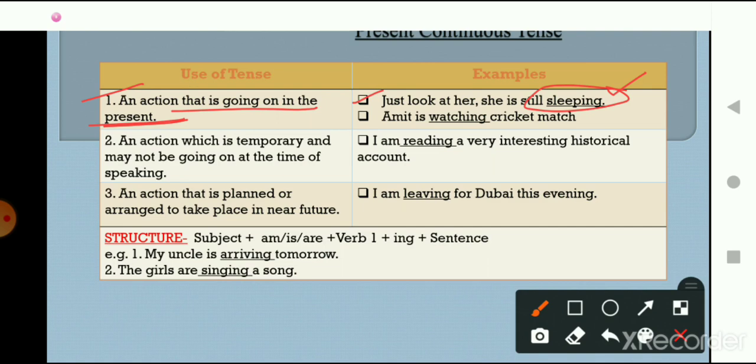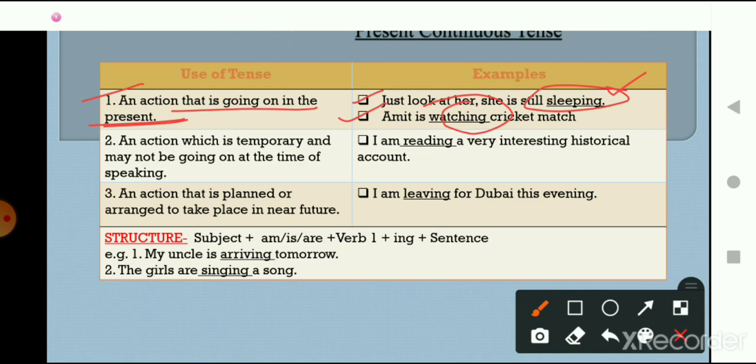Okay, the second one is Amit is watching cricket match. So what is the action that is performed here? What is the verb here? That is watch. Okay, so the action that is still going on is Amit is watching the cricket match. This action of him watching the cricket match is still going on in the present while the sentence is being told to us, हमें जब ये बात बताई जा रही है वो action उस time भी is going on.